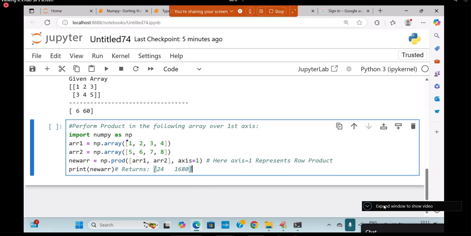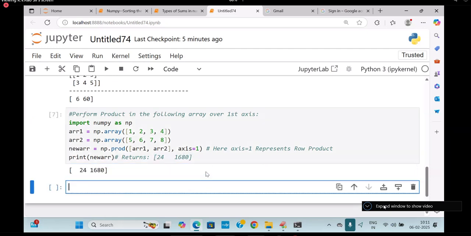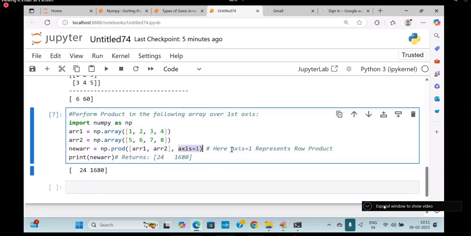Come on. 1 into 2 into 3 into 4, what is that? 24. 2, 3 is 6. 6, 4 is 24. 5, 6 is 30. 30 into 8, 240. 240 into 7, 1680. This is the answer you will get. Are you following me? This is called which one? Axis is equal to what? Row. This is a row.